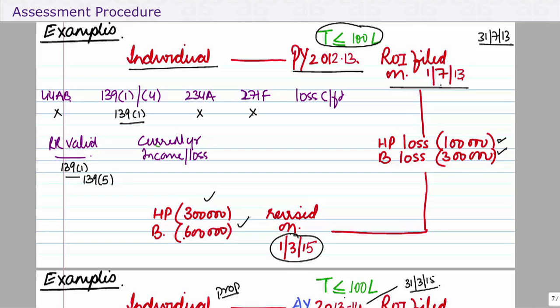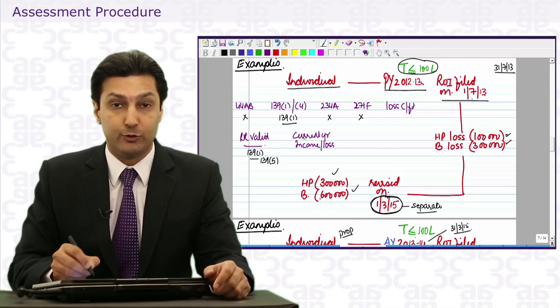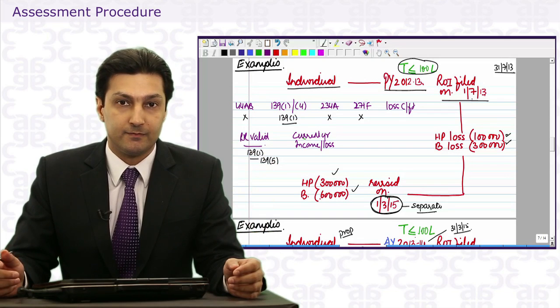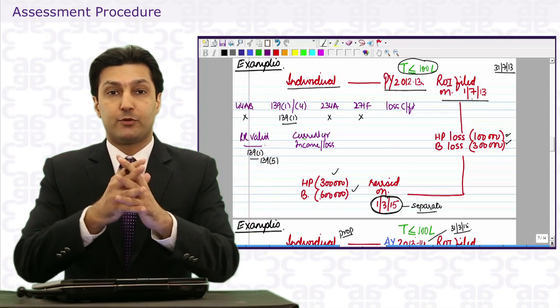Then comes the question of carry forward of loss. Now when we look at carry forward, you tell me, is the revised return a separate return? I just explained to you, a separate form would have been filed. Of course it's a separate return. Now what happened in CIT versus Dhampur Sugar Mills?